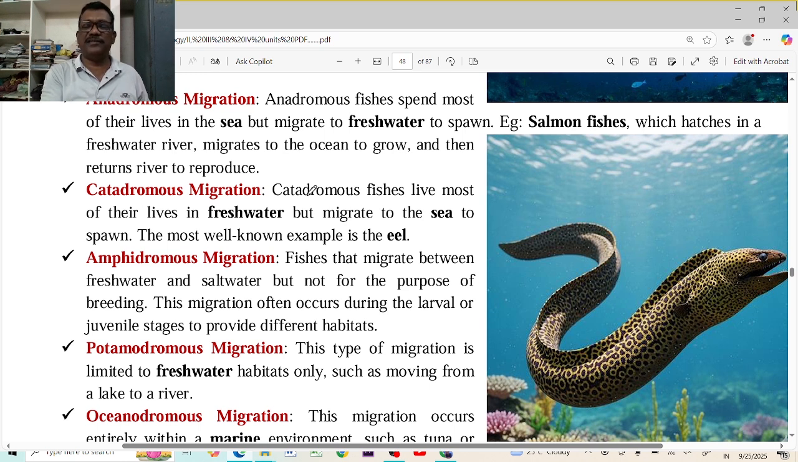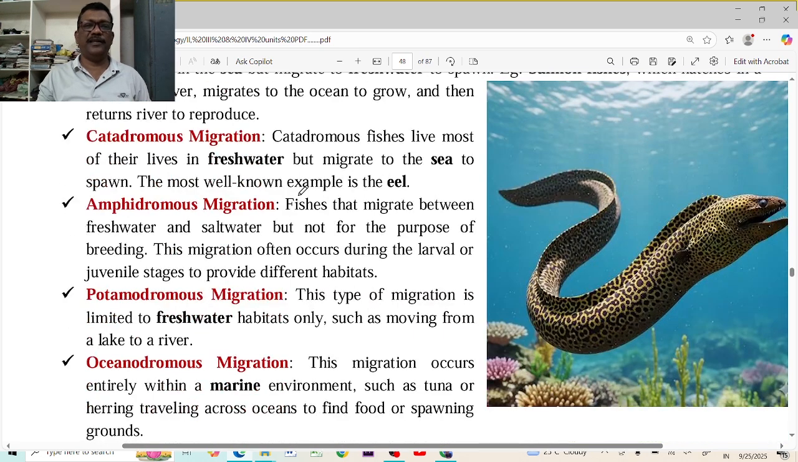Salmon-like fishes, for example, can migrate towards the fresh water into the rivers, and they can spawn and lay eggs. And those progeny, they come back and go to the oceans once again. They can spend their life there in the oceans.